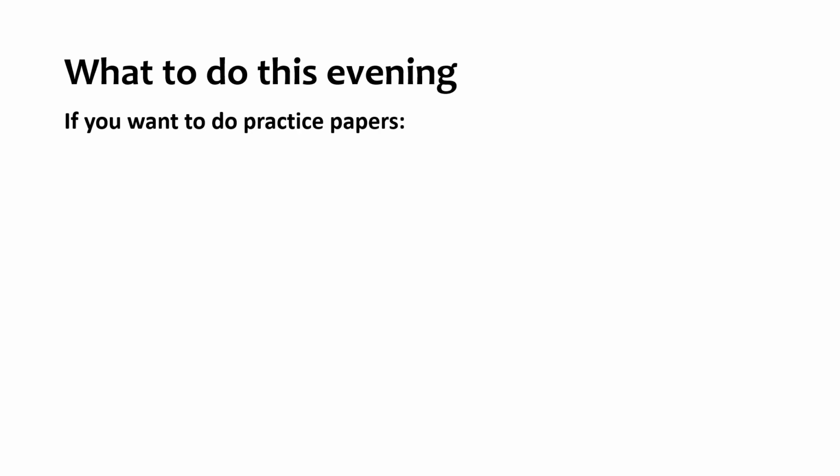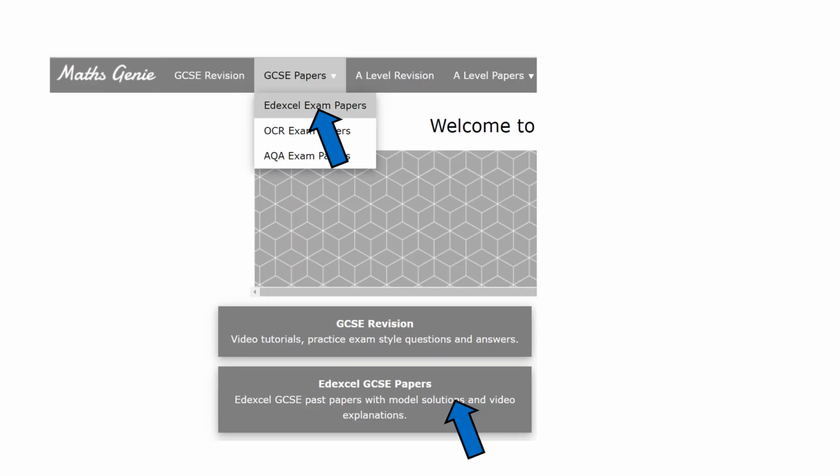If you do feel like doing a practice paper, maybe you just want to get that full experience of doing a paper this evening, then Maths Genie is the way to go. So go onto Maths Genie, click on GCSE papers, then Excel exam papers, and feel free to use paper 2s and paper 3s, but stay away from any paper 1s that are in there for the time being, because it will be a bit of a different experience than a calculator paper.